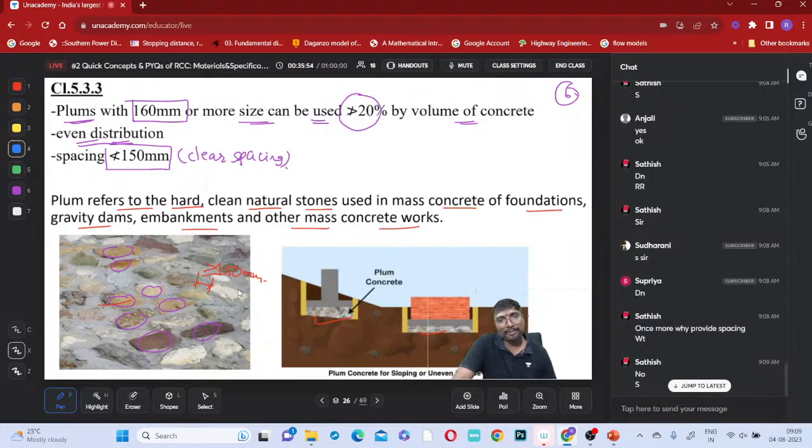Bonding will not be proper if the spacing is lesser, right? Shall I move to the next?